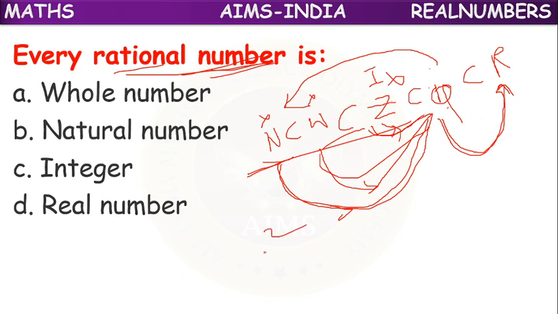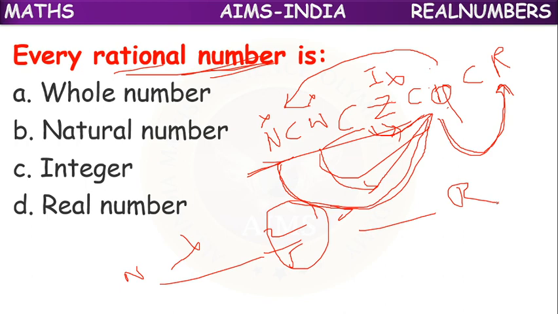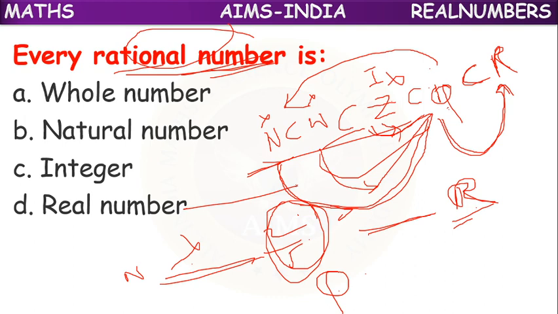Because if you take 2 by 5, it is a rational number, but it is not a natural number, but it is a real number. We have taken a rational number Q, such as 2 by 5, which belongs to the real numbers, because the real number set is the superset of rational numbers. Rational numbers are the subset of real numbers. Okay. So every rational number is a real number.